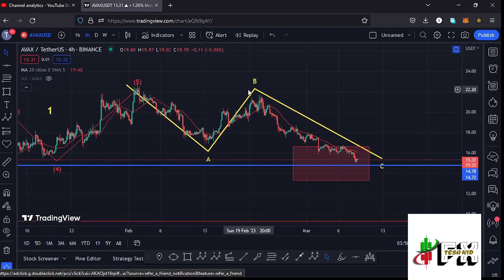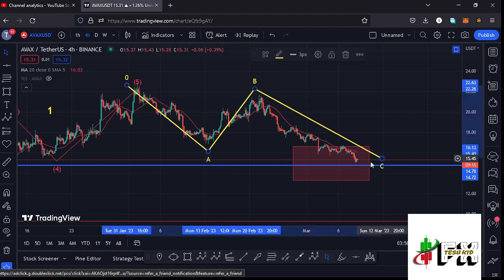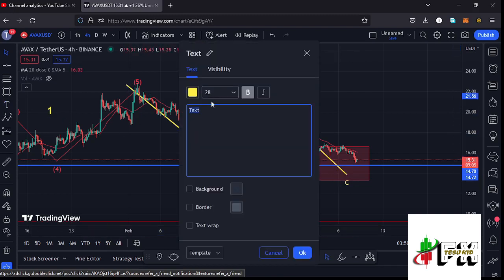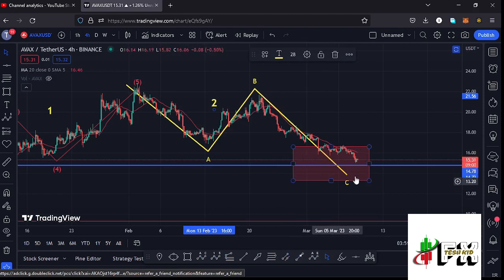And in the formation of that wave 2, I'm also expecting to see this ABC corrective structure because of the corrective nature in the formation of a larger Elliott wave count 2. So once we fully maximize our target areas to the lower side in the formation of this ABC corrective structure over here, I'll be terming this as a larger Elliott wave count 2 to the lower side, and it is within this red target area that I'm expecting to see the low for that second wave.